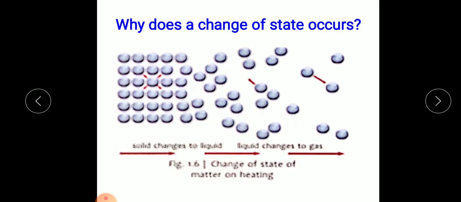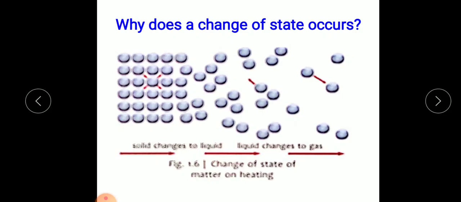Why does a change of state occur? For example, when a solid substance is heated, where the molecules are tightly packed, its molecules gain kinetic energy. As we know, kinetic energy is the energy possessed by virtue of its motion. When the molecules gain kinetic energy, they try to overcome the intermolecular force of attraction.